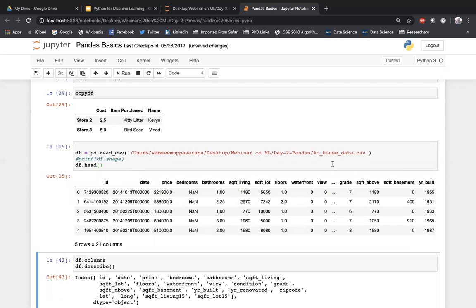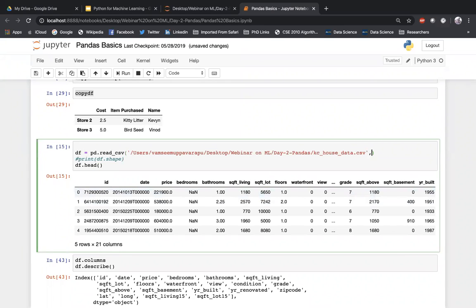If you carefully observe, the indexing of the rows is by default 0, 1, 2, 3 and so on. But this data set already has an ID field, which is a unique ID. If you want to consider this as the index column, we can specify the index column: index_col equal to 0.